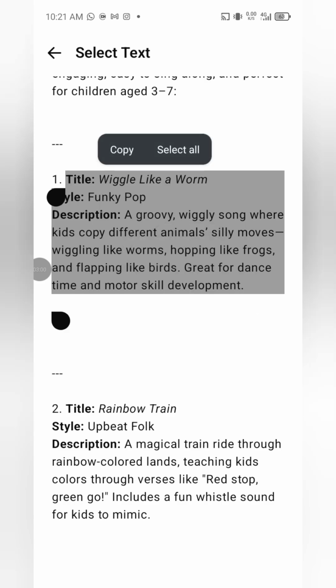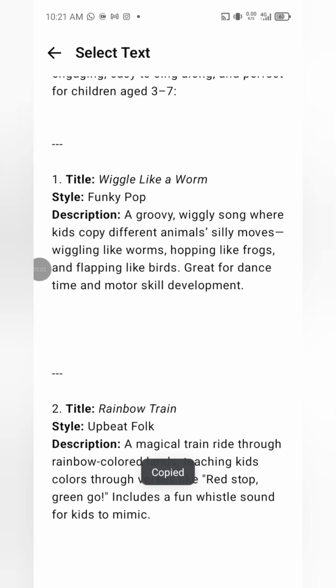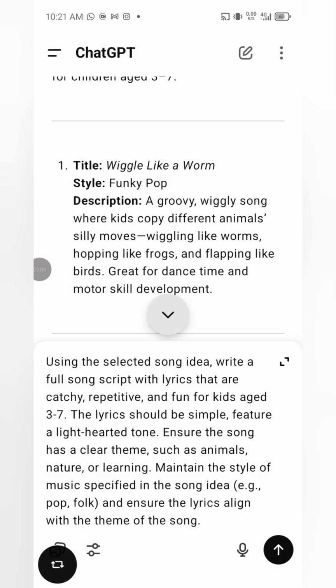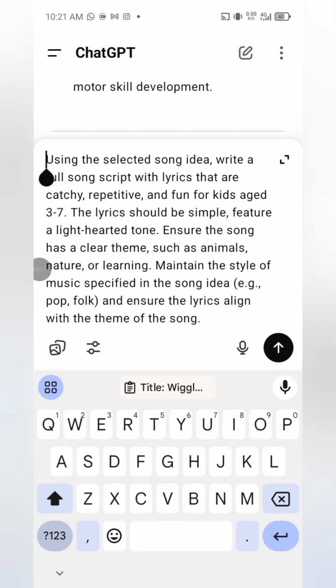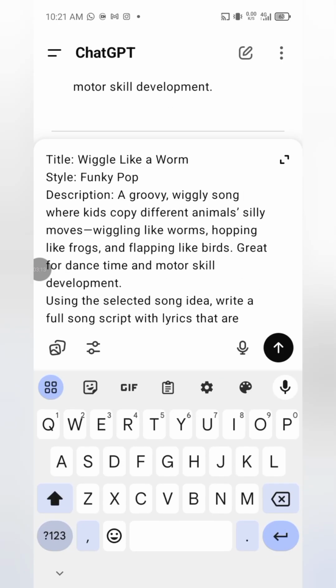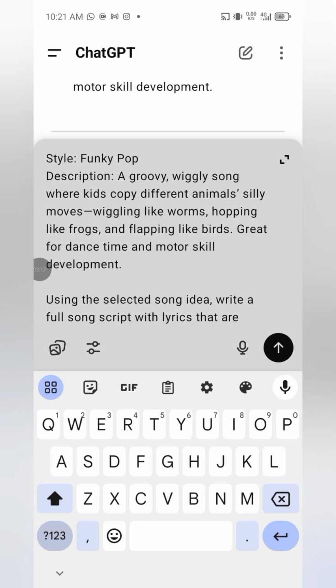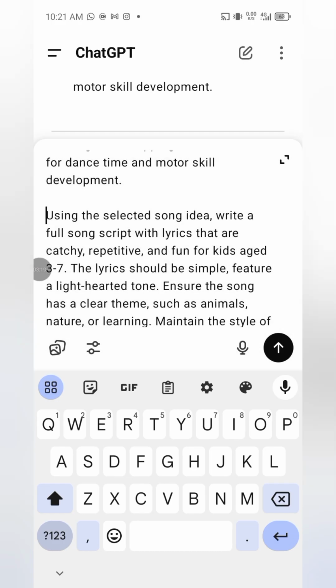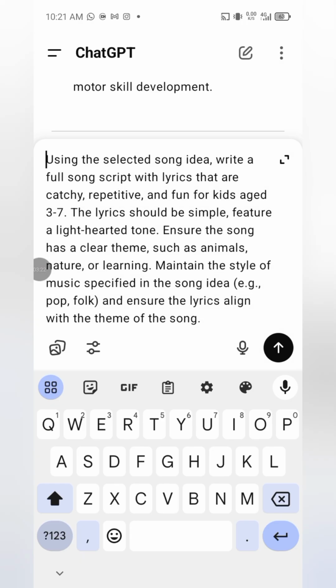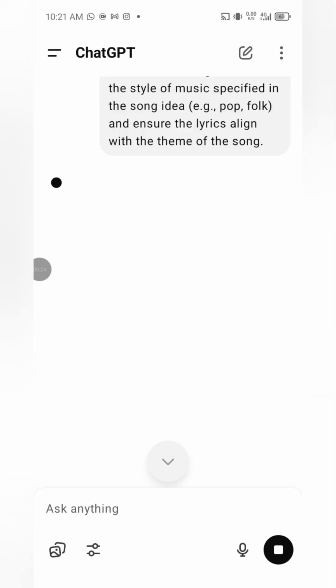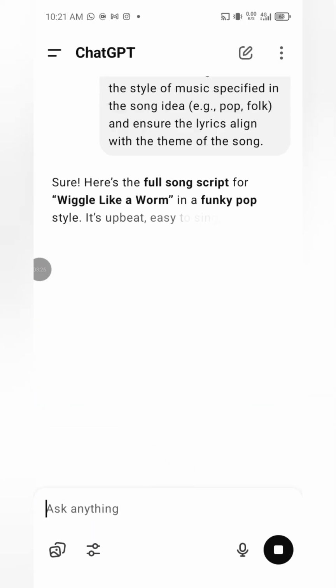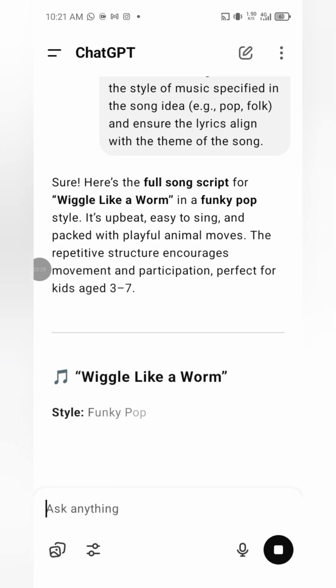All right, I'm going to place it up there, then bring this one down a little. Now, using the selected song idea, they should write lyrics for me: write a full song script with lyrics that are catchy, repetitive and fun for kids. I just sent it to ChatGPT. Let's see what song it's going to give us.